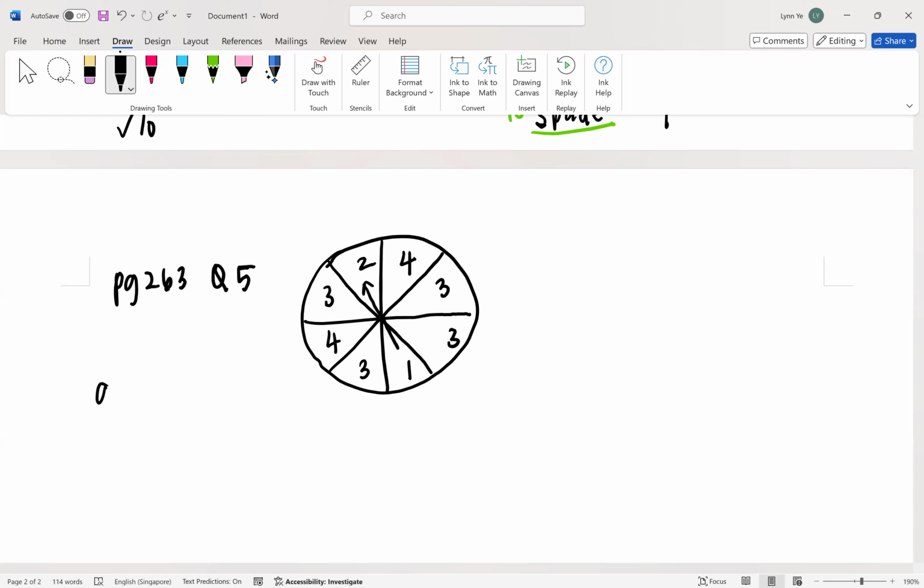Find the probability that the pointer will stop at a number that is odd. Okay, so now how do we go about writing it? So we want to find a probability of odd, right? So I write like that, probability of odd. So what is the total, people? 8. The total is 8. And how many odd numbers?